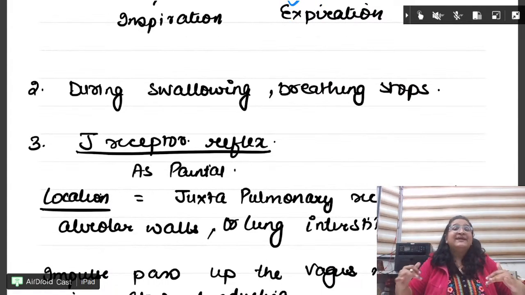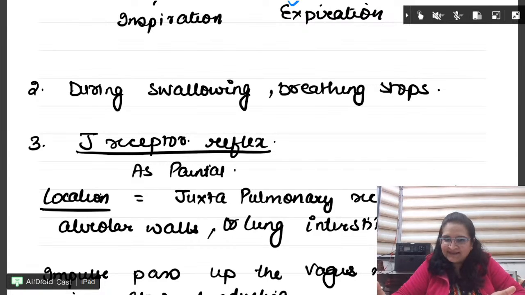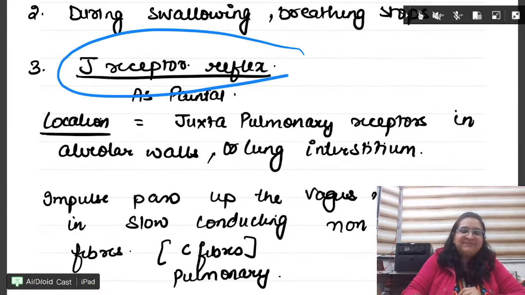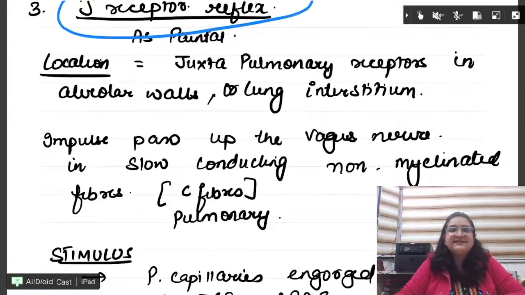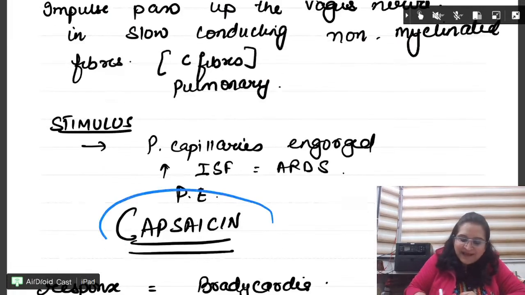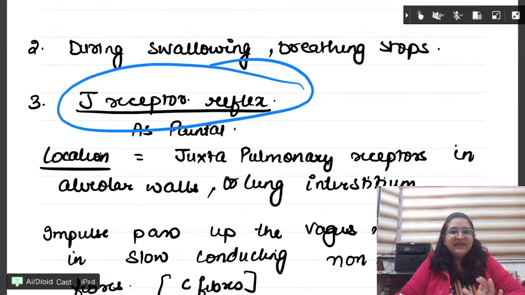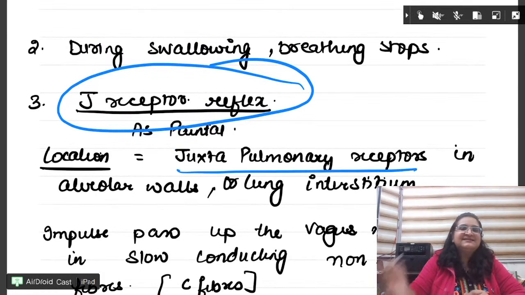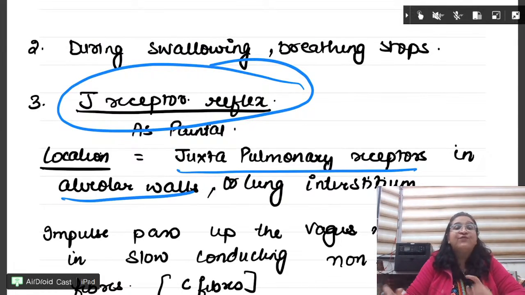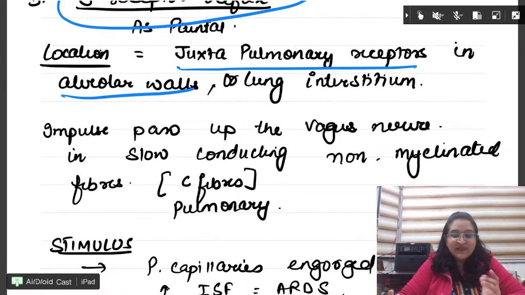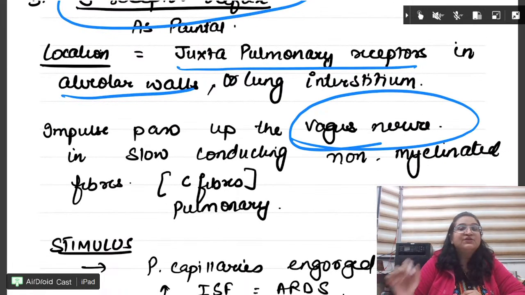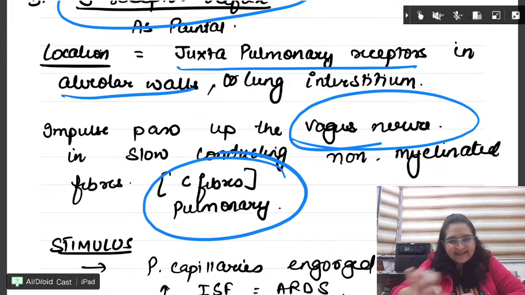During swallowing, you don't breathe. You all know that, right? Then J receptor reflex. This is a reflex especially triggered by a chemical, capsaicin. What happens in this? The juxtapulmonary receptors in the alveolar wall are activated and the impulse passes through the vagus nerve through the C fibers. So all these three things are important.